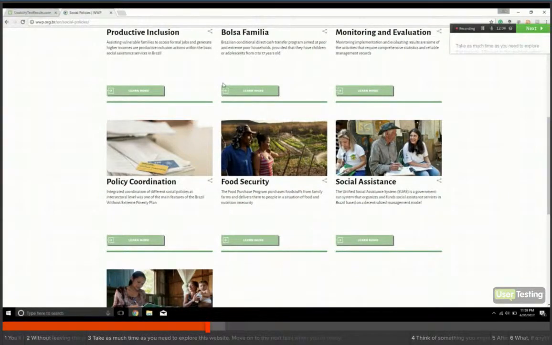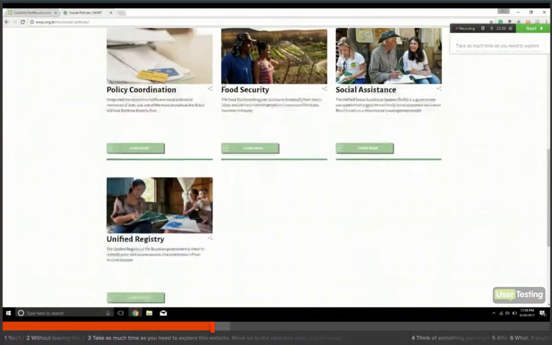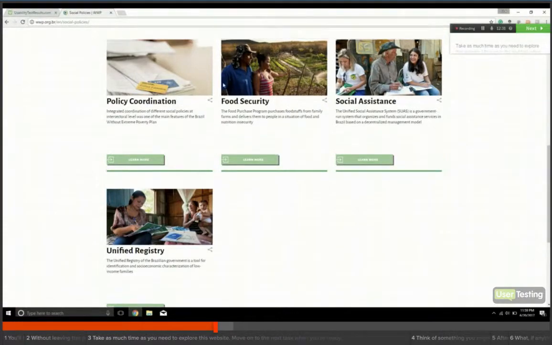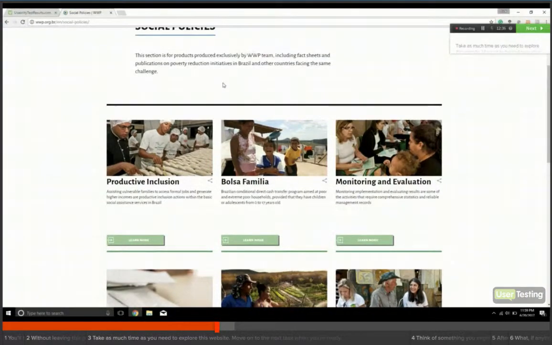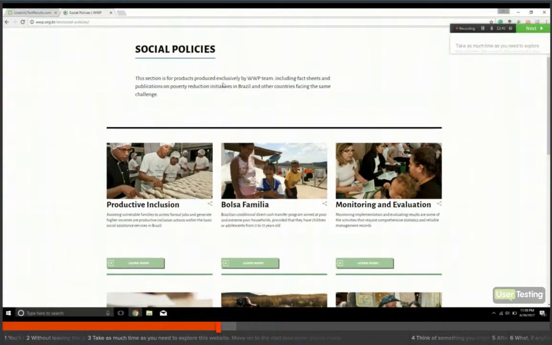Oh, that's really cool. Food security purchases foodstuffs from family farms, delivers them to people in a situation of food and nutrition insecurity. That's cool. Social assistance is a government-run system that organizes and funds social assistance services in Brazil based on a decentralized management model. Awesome. So you're actually going to people in their communities. Unified Registry of the Brazilian government is a tool for identification and socioeconomic organization of low-income families. This is all really cool. Really cool information. Actual information on Bolsa Familia, monitoring and evaluation.